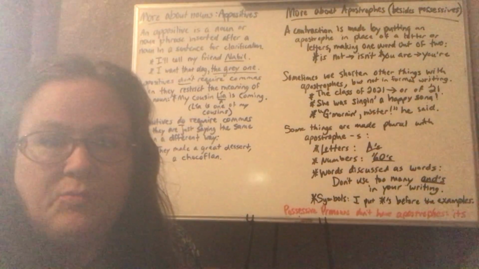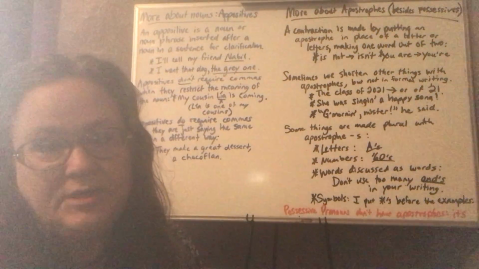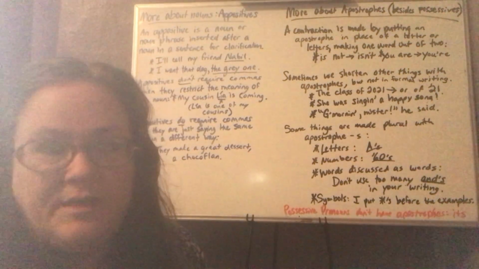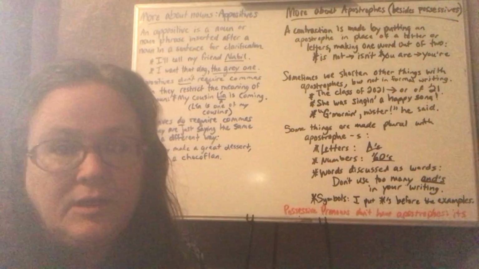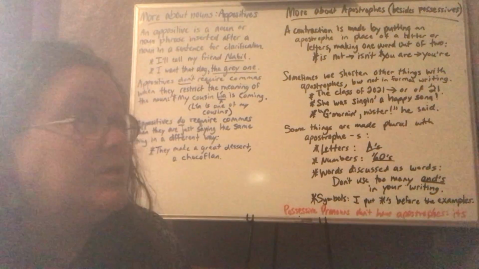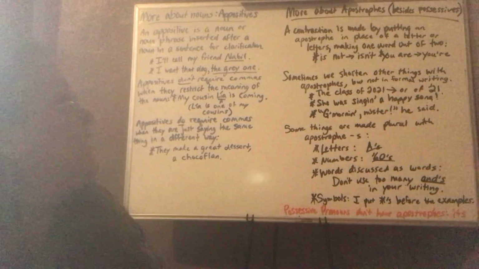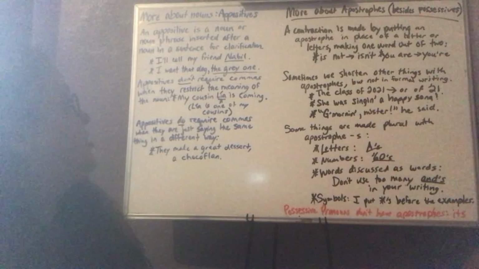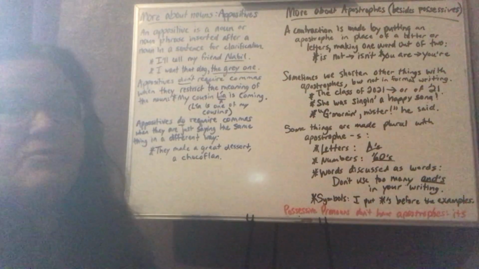Today I'm going to talk a little more about nouns and apostrophes. Nouns, as you know, are person, place, thing, idea. We've already gone through a lot about that, but I did not cover appositives, so I want to cover that now. An appositive is a noun or noun phrase inserted after a noun in a sentence for clarification.